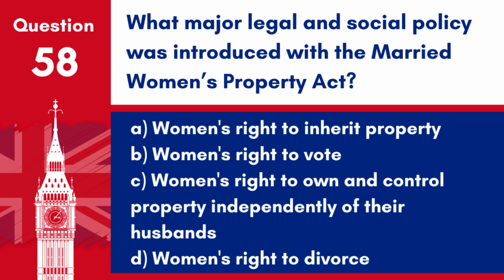Question 58. What major legal and social policy was introduced with the Married Women's Property Act? A. Women's right to inherit property. B. Women's right to vote. C. Women's right to own and control property independently of their husbands. D. Women's right to divorce. Answer: C. Women's right to own and control property independently of their husbands. The Married Women's Property Act allowed women to own and control property independently of their husbands.